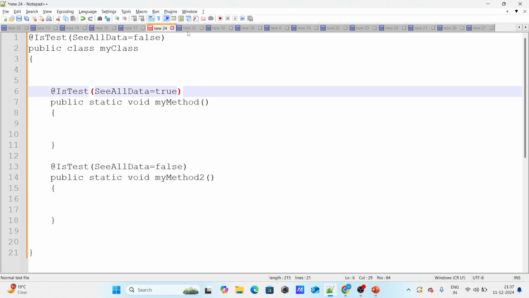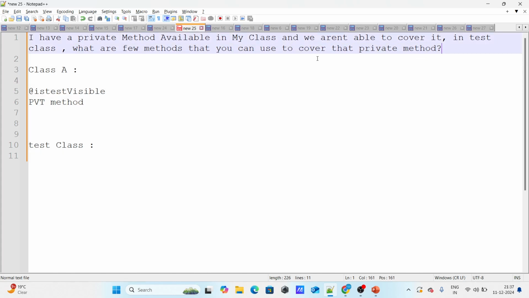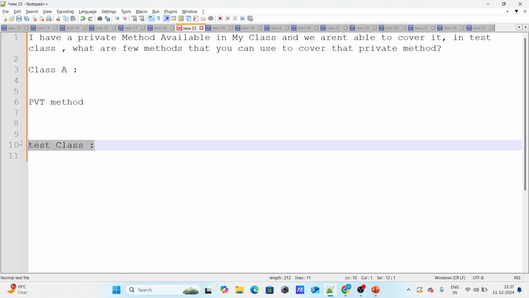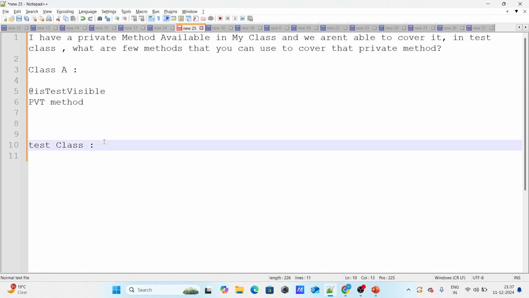Let's move on to the next question. Let's say I have a private method available in my class and we aren't able to cover it in test classes. What are the ways you can cover that private method? So let's say I have a class A and there is a private method within it, and I have a test class and I want to cover this particular method. To do that, I have to call this private method, but a private method cannot be called in some other class. So how do we fix it? To fix it, you can just write @isTest visible.